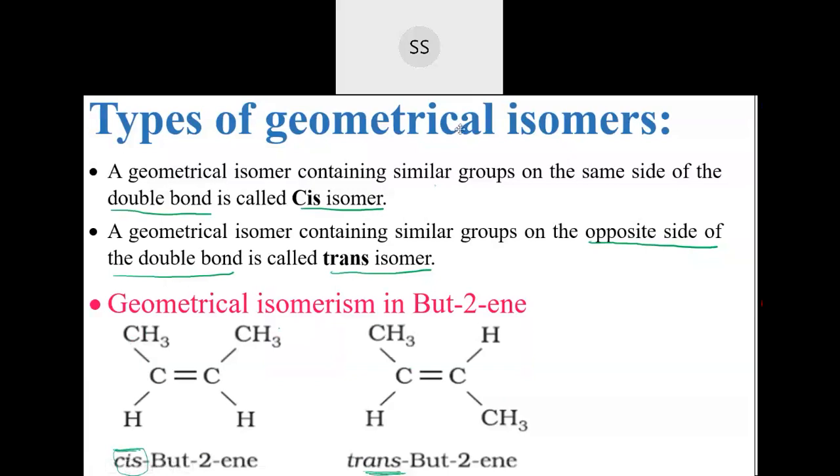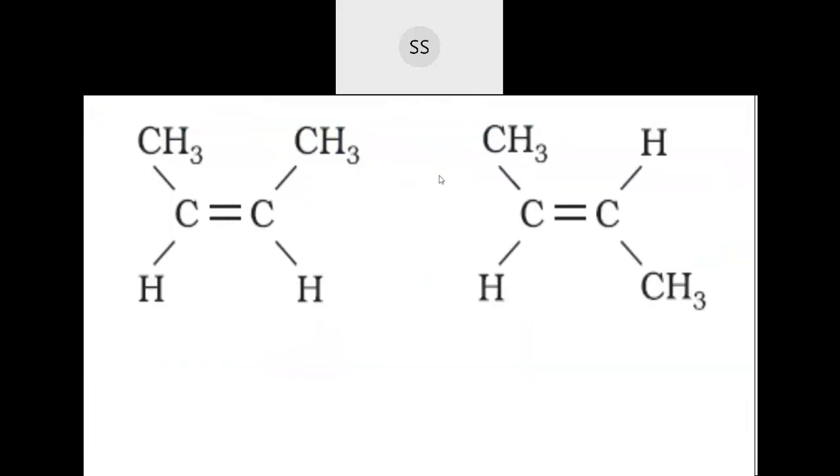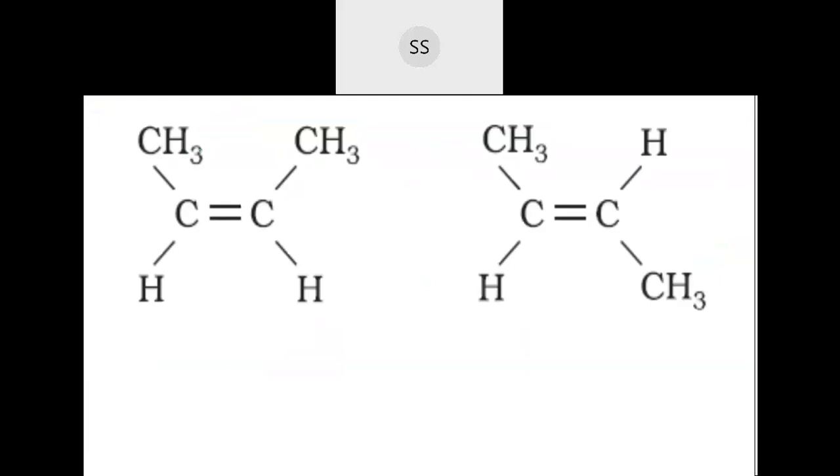Now make a note of this. I'll repeat once again. Geometrical isomerism will be exhibited by alkenes. So alkenes usually exhibit this isomerism. The compound which I have taken is butadiene, because on numbering you will get to know that the name you get is similar for this compound as well as for that compound.